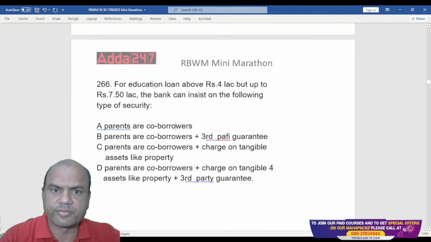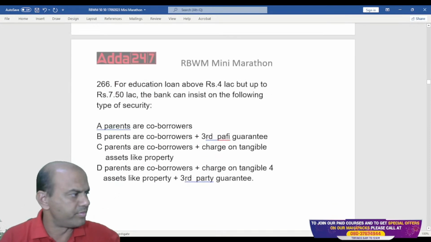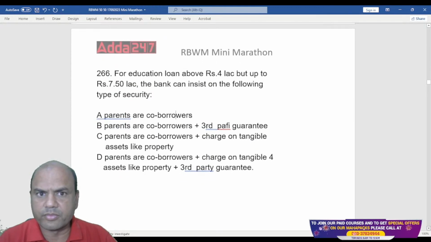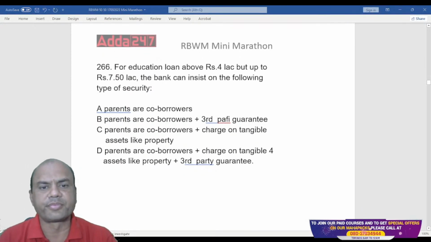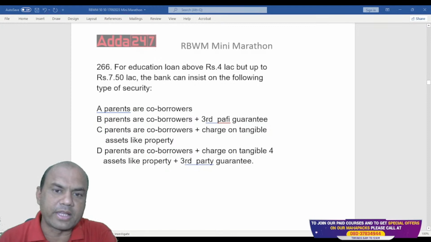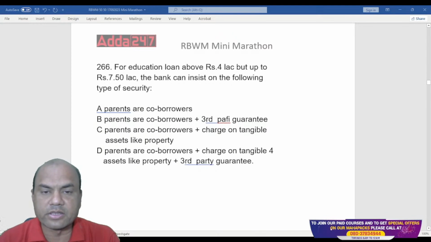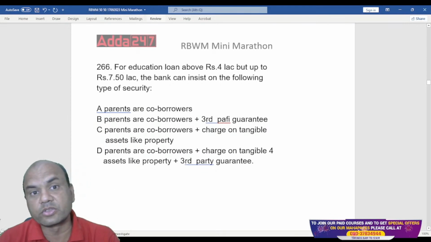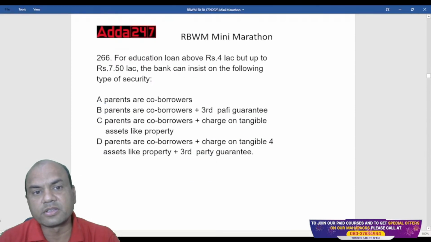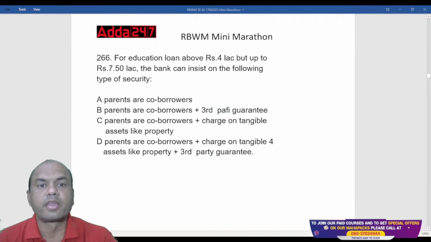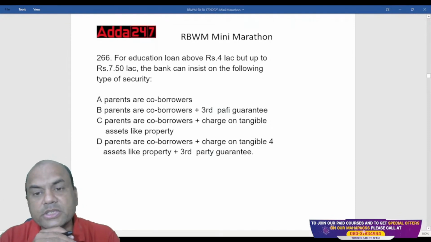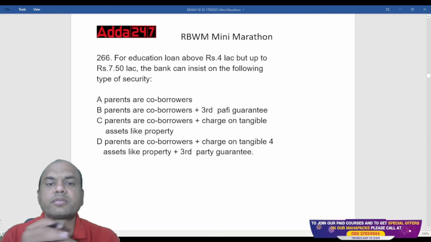Next one. For education loan above 4 lakhs but up to 7.5 lakhs, bank can insist on the following type of security. So, for an education loan above 4 lakhs but up to 7.5 lakhs, what does the bank insist on in that case?